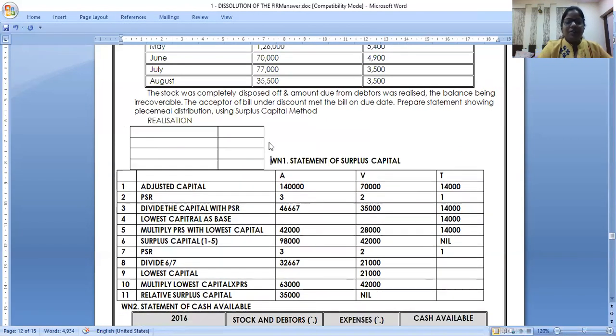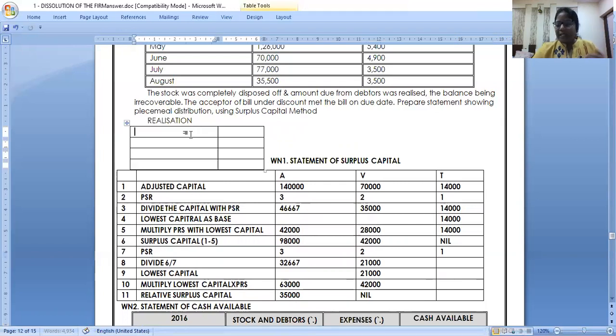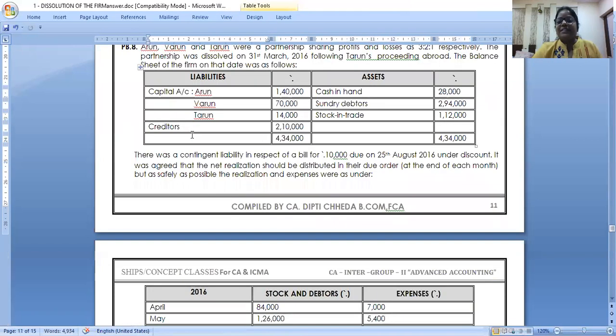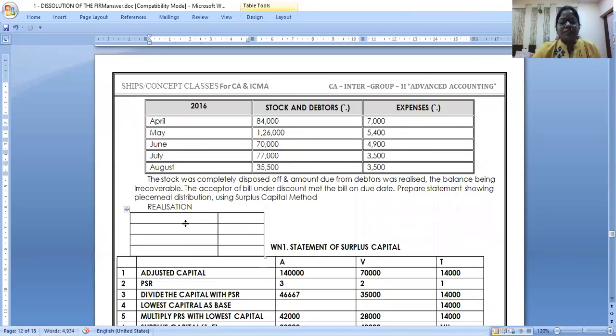Realization account, debit side. What do we write? Assets realized, the book value of the assets, I'm sorry. Cash we will open separately. Can I transfer debtors and stock to realization? 2,94,000, and my stock is 1,12,000. Liabilities, can I transfer at book value?